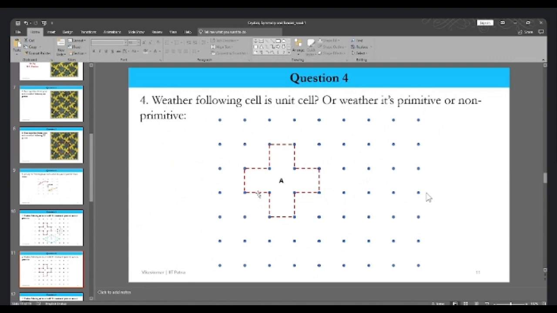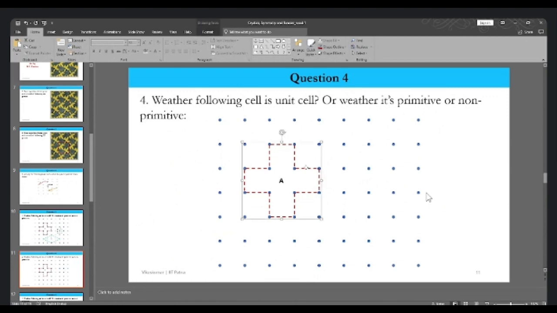So now our question is whether this is a unit cell or not. What is the definition of a unit cell? We can translate it and generate the entire pattern. The basic idea of the unit cell is that when we apply translational periodicity to it, it is able to fill the space without leaving any gap. If it is leaving any gap, then we won't call it a unit cell.